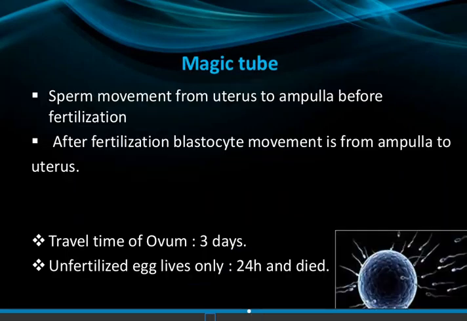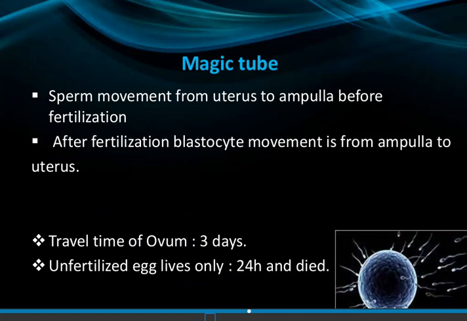So that is about the fallopian tube. Let us revise quickly. The fallopian tube is also known as the uterine tube or oviduct, and its total length is 10 centimeters. There are three layers and four parts of the fallopian tube: the ampulla, isthmus, interstitial, and infundibulum.